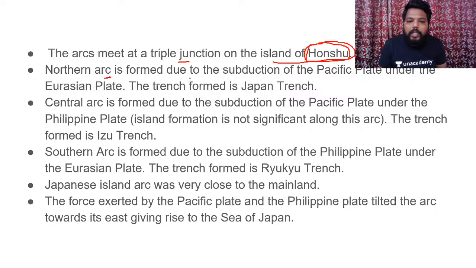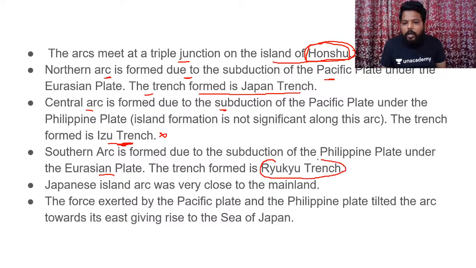The northern arc is formed due to subduction of the Pacific plate under the Eurasian plate. The trench formed here is the Japan trench. The central arc is formed due to the subduction of the Pacific plate under the Philippines plate. You can see the trench is the Izu trench. Clear? No need to remember these trenches, but at least remember this trijunction. This is highly important. The southern arc is formed due to subduction of the Philippines plate under the Eurasian plate, and the trench which is formed is the Ryukyu trench.